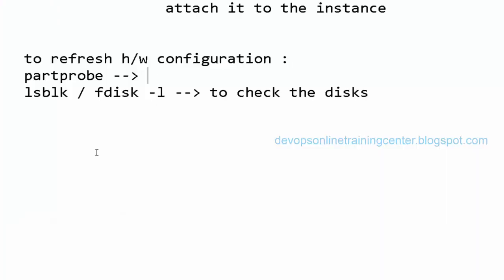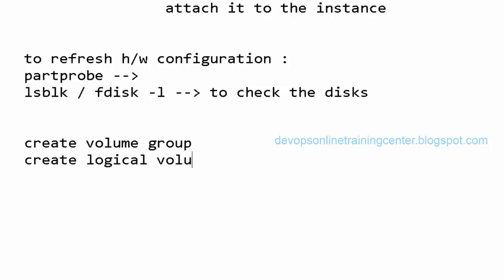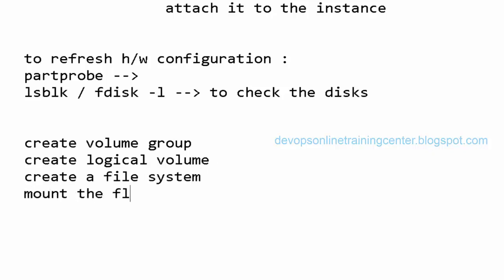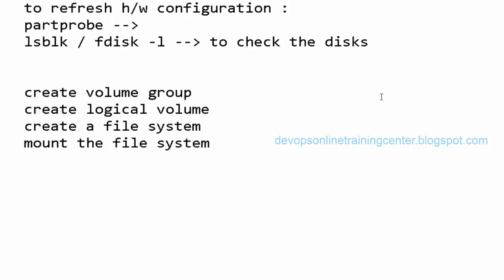So there are commands to do that. Basically, we need to extend the file system. First, we need to create a volume group, create a logical volume, create a file system, and then mount the file system. These are the things we need to perform once a new disk is added.